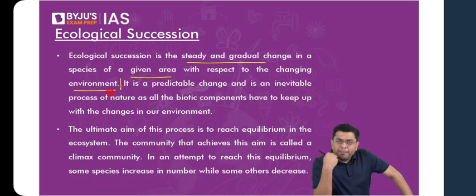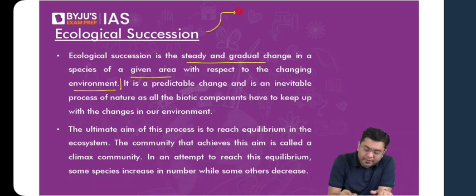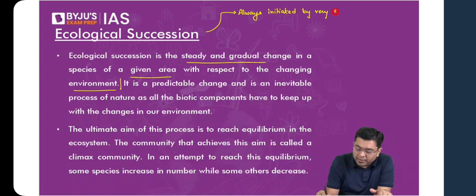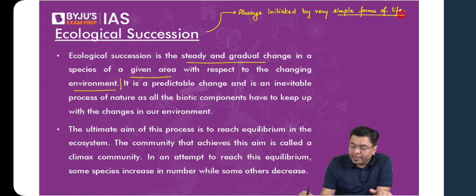So it is always initiated by very simple forms of life, right? And these simple forms of life, which for the first time colonize a particular region, they are referred to as pioneer species, known as pioneer species. Okay, they are the ones which are known as the pioneer species.